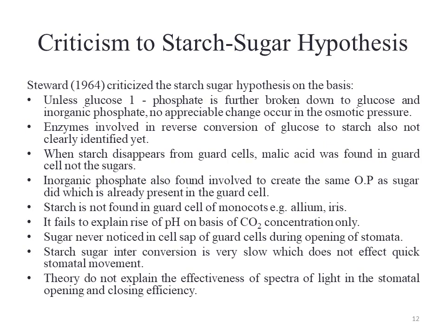And another interesting investigation is that inorganic phosphate is present in the guard cell, which can create the same level of turgor pressure in the guard cell as glucose does in completely metabolized form. Also, some seeds of the monocots don't have starch, and this hypothesis also fails to explain